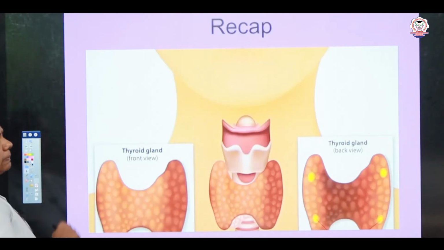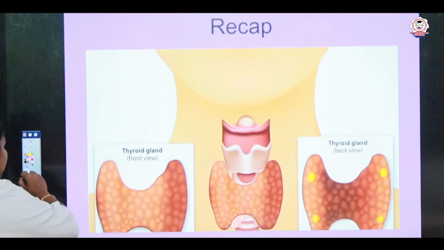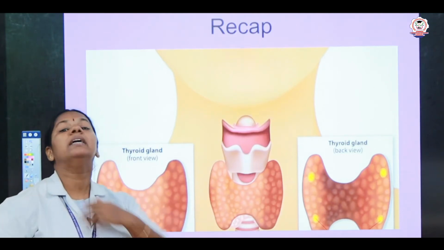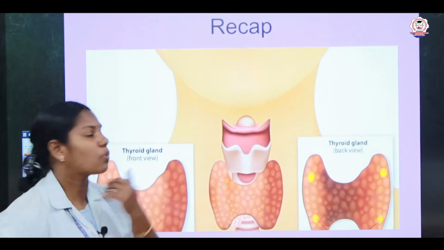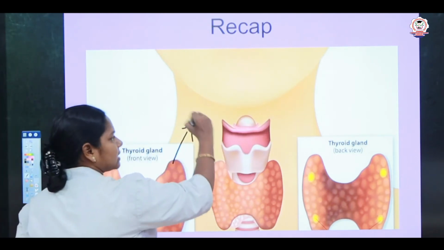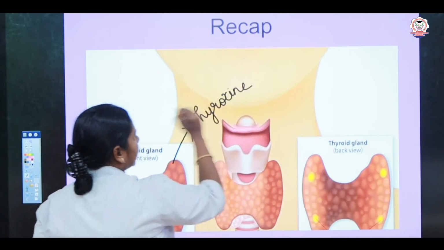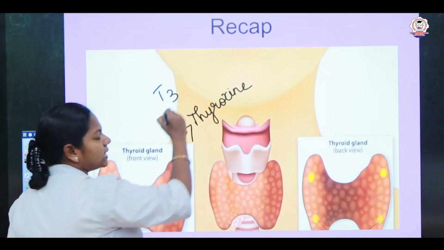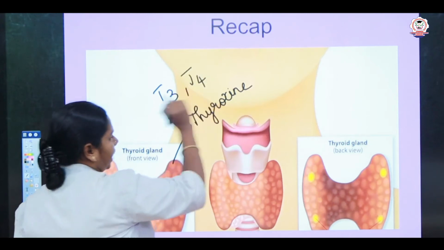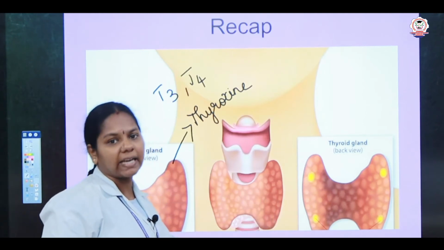So let us recap. In the previous session we studied about the thyroid as well as the parathyroid gland, right? Where is the thyroid gland located? Yes, in the neck region. What is the hormone secreted by the thyroid gland? Yes, thyroxine. Thyroxine, that is especially T3, triiodothyronine and tetraiodothyronine, that is T4. And later on we discussed about the parathyroid gland.